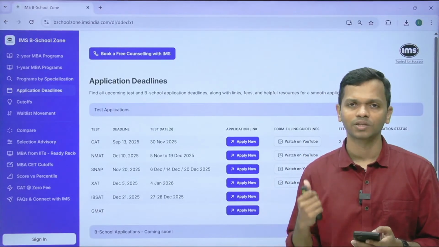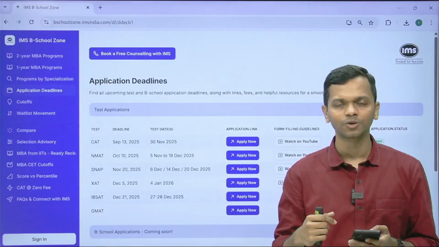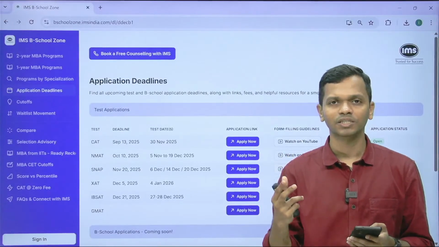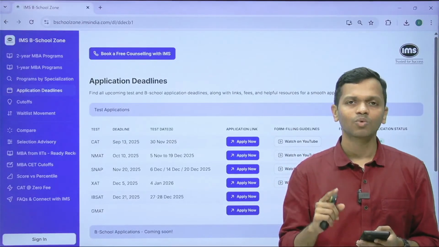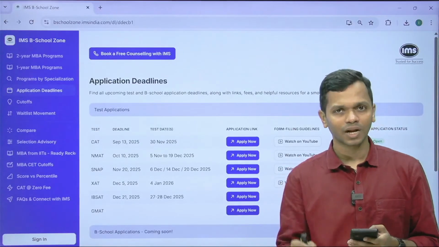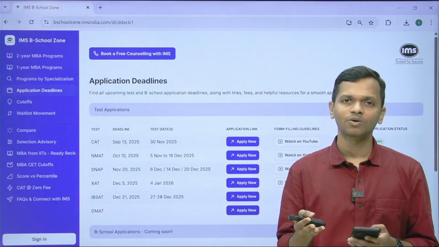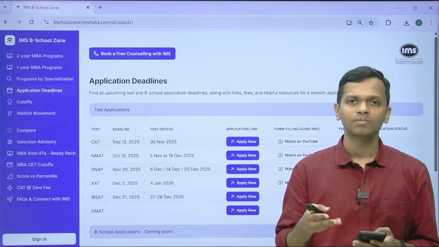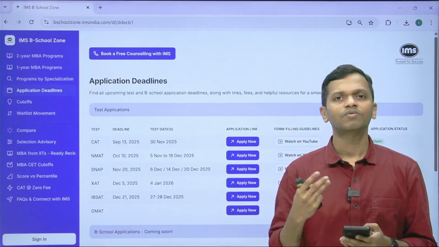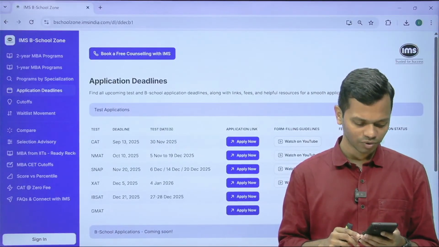Even for SNAP, in the SNAP form filling video, I've explained that there are a lot of SNAP accepting institutes that you see in the SNAP form. Do I have to select all of them, or whatever applications I want to make right now? No, it depends on the application deadline of those specific B schools. Make sure that you keep track of that and then apply prior to that particular deadline, because in SNAP, for example, some B schools close before SNAP is conducted, some after SNAP is conducted but before the result, and some are open after the result. So it will depend on the application deadline. You still have some time before we get there, so right now there is nothing much that you need to worry about.